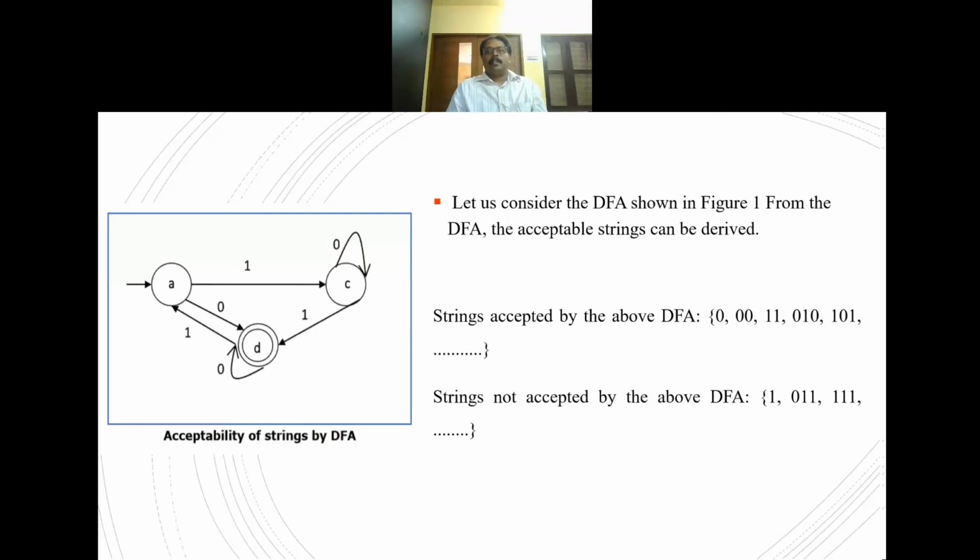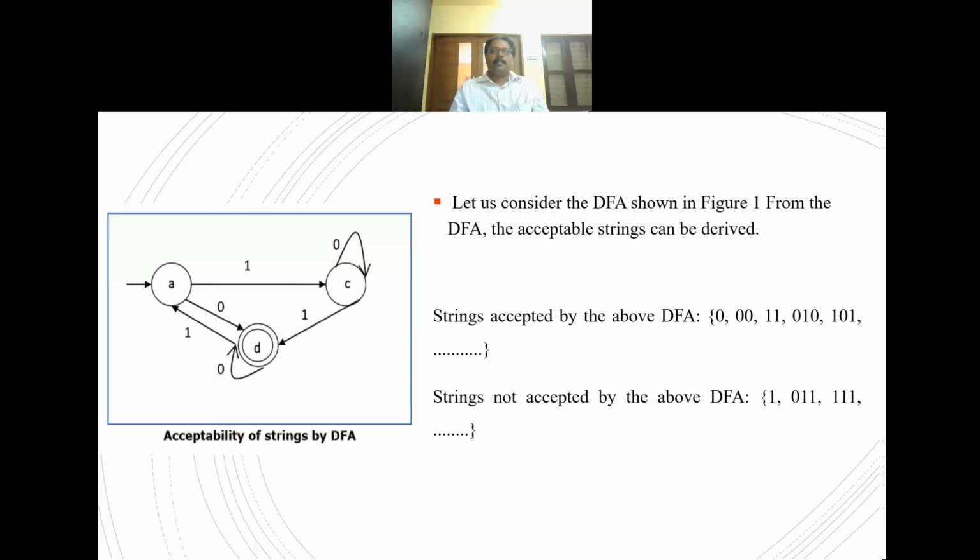Consider an example DFA shown in the figure. From that DFA, the acceptability of strings can be denoted. The strings accepted by the above DFA can be 0, 0 0 0, 1 1 0, 1 0 1 0 1 0 1, etc. For these strings, in the DFA from the initial to the final state, there exists a transition path.